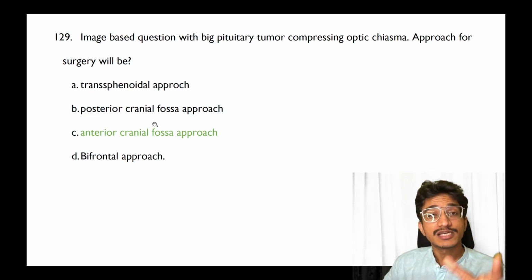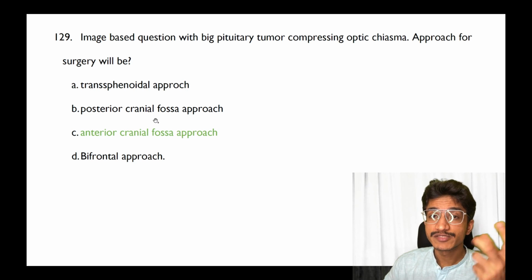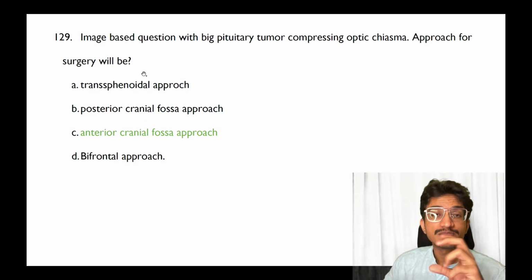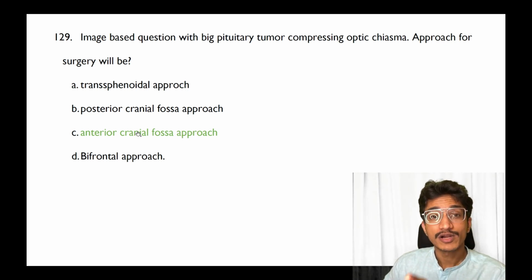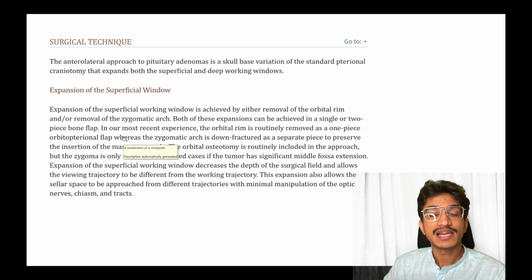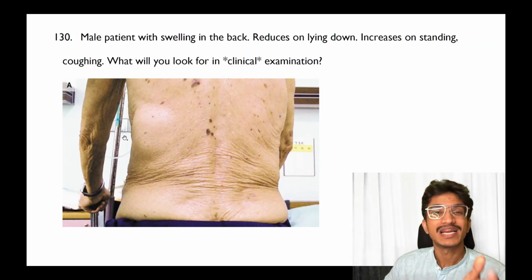If just a pituitary tumor has been given in the image that you found in the exam, then transsphenoidal can also be the answer. But being a big tumor compressing over the optic chiasma, according to what I found online in various articles, the answer should be the anterior cranial fossa approach. That is, you do a craniotomy.